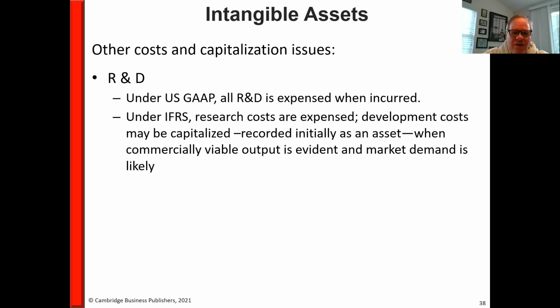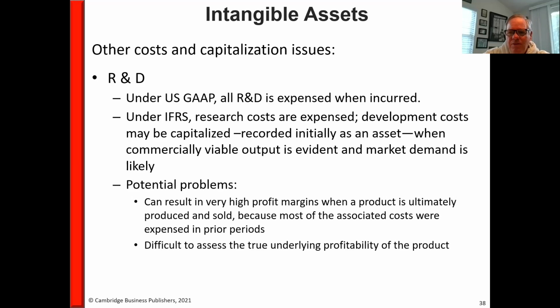But under IFRS, the research costs are expensed, but certain development costs could initially be recorded as an asset when the product becomes viable and it's evident there is a market demand. So development costs, the costs of actually getting the product ready for market, those could actually be capitalized. So you get a difference between US GAAP and international GAAP.